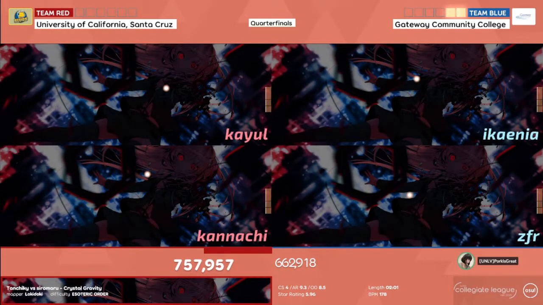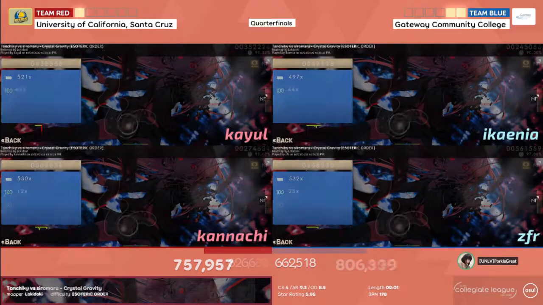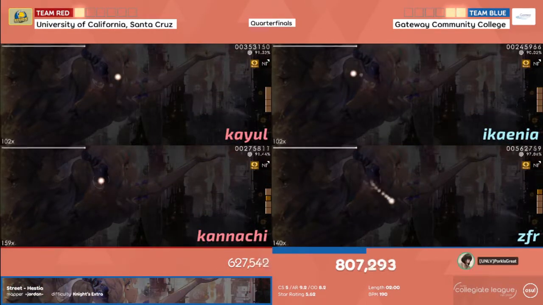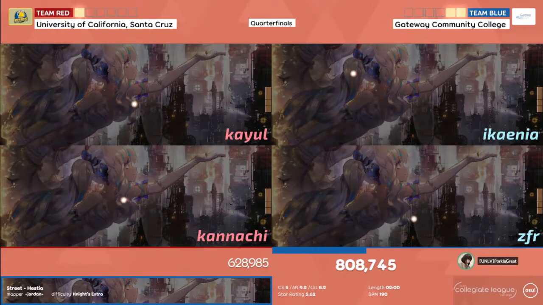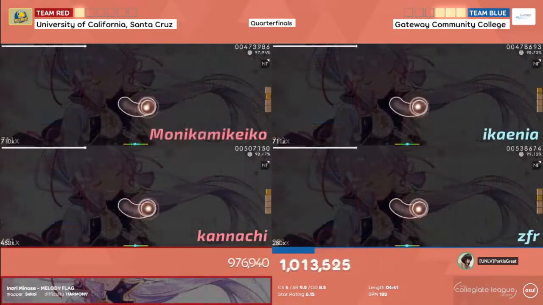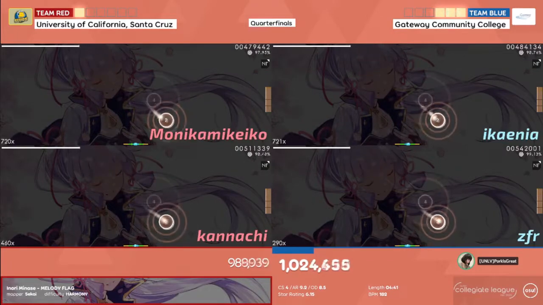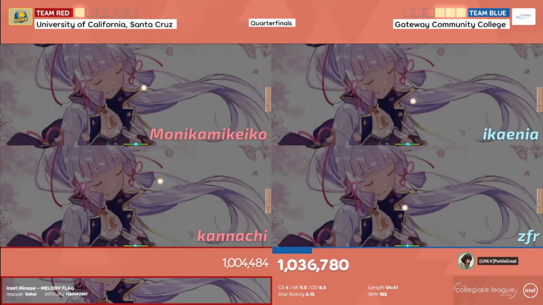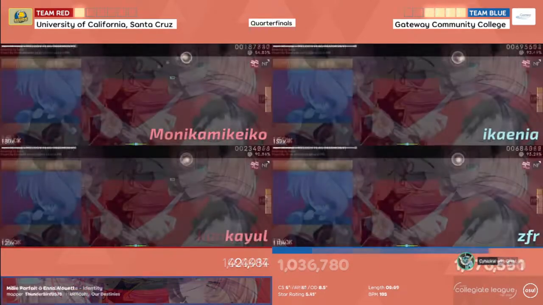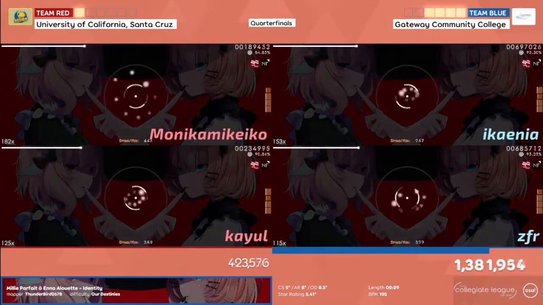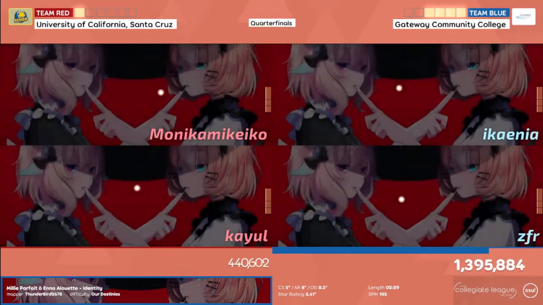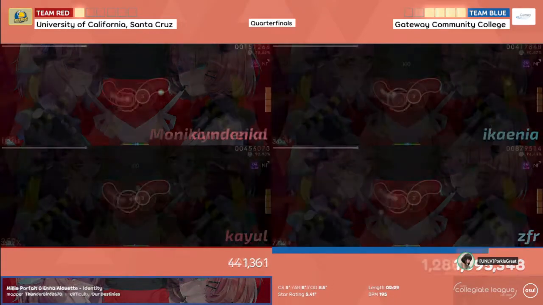Not much can be said about this match except that Gateway Community College just looked pretty strong against University of California Santa Cruz, as Gateway would go on a convincing win against UCSC after just coming off a tiebreaker match against Cornell in the first set of the losers quarterfinals matches. So Gateway will defeat UCSC 6-1.